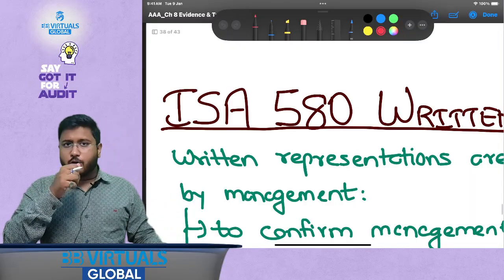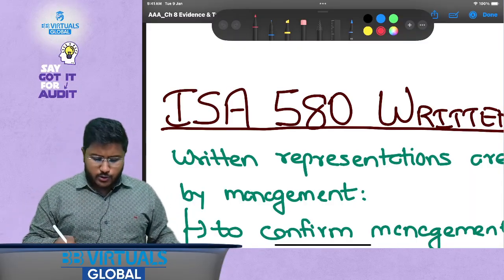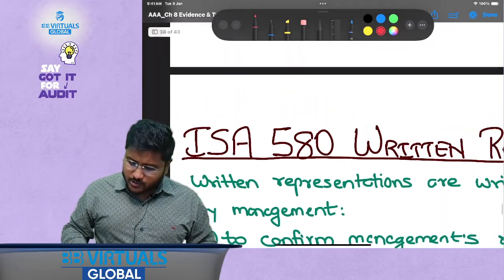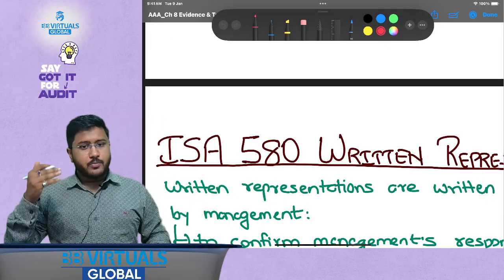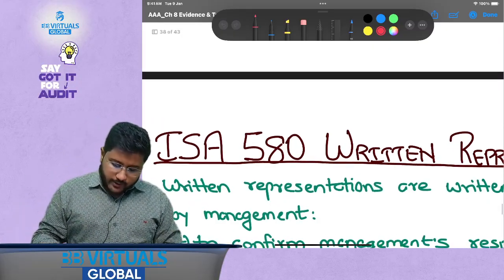Now let's discuss who gives the written representation, and some of the key pointers that could be asked in the examination. Okay, so who gives the written representation?